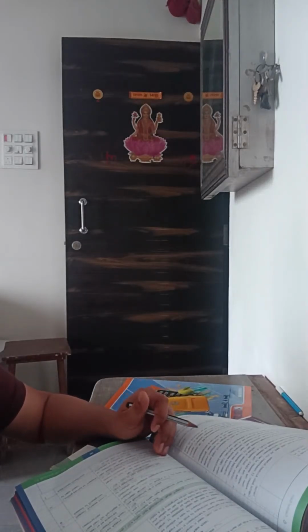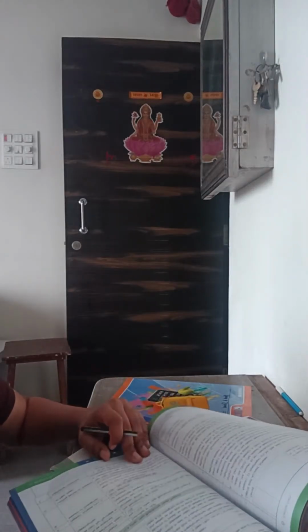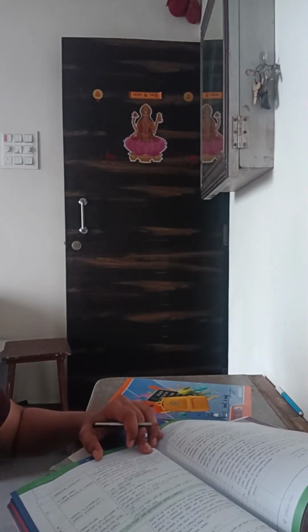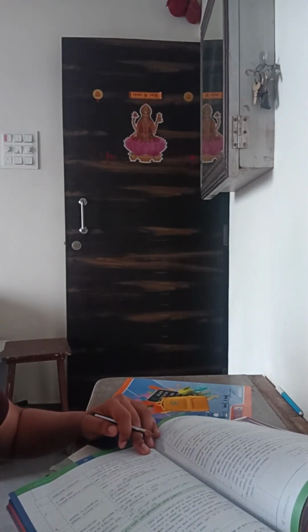Now the lock-in period: if the new asset is transferred within 3 years from the date of the purchase or the construction, then the exemption claimed earlier shall be withdrawn and treated as long-term capital gain.